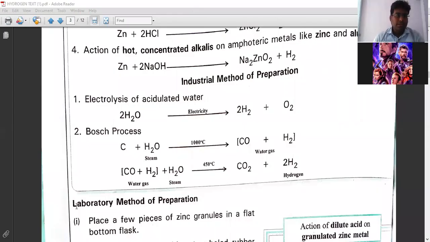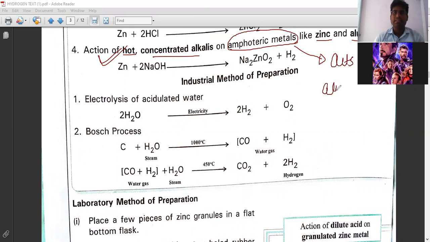Now look at the next example. Whenever there is action of hot concentrated alkali on amphoteric metal like zinc and aluminum. So let me explain what is amphoteric. Amphoteric means those elements or metals which can act as both acid as well as base. That is called amphoteric. So let us see the example.